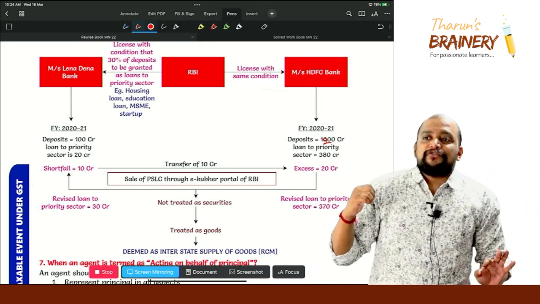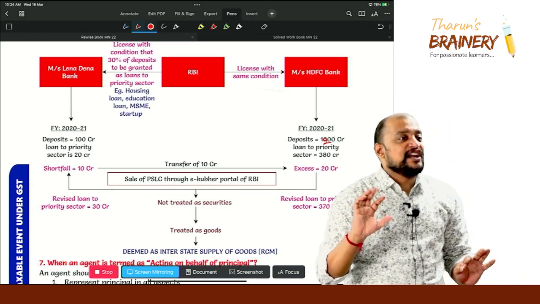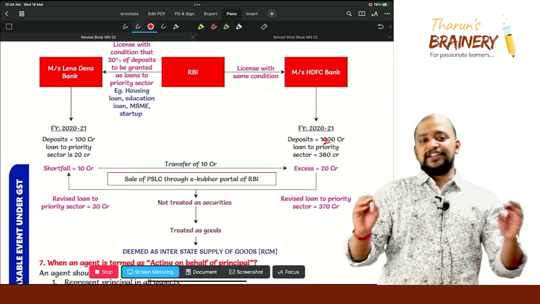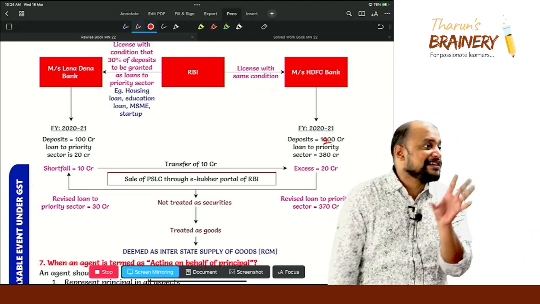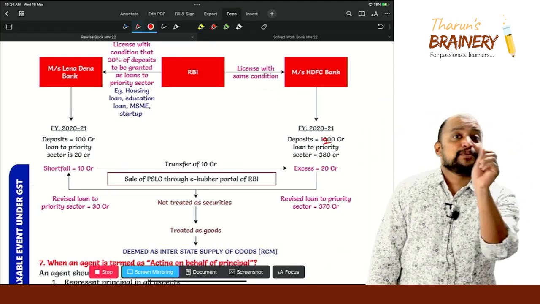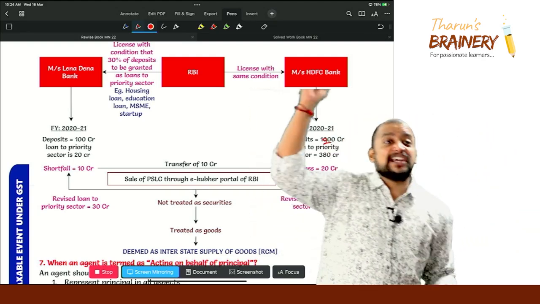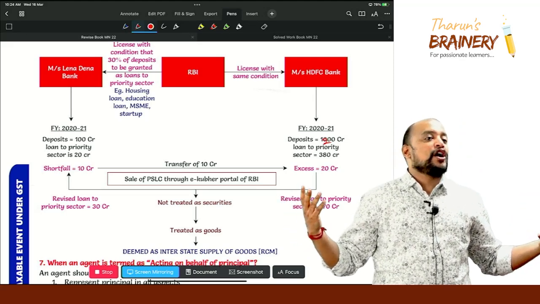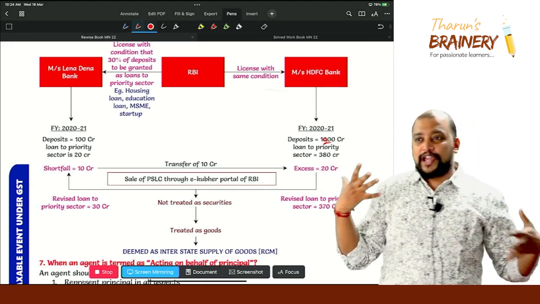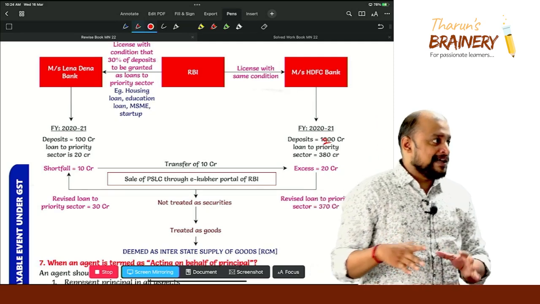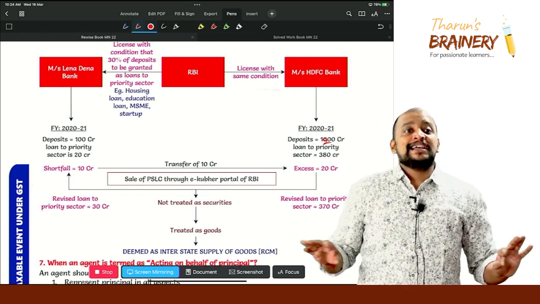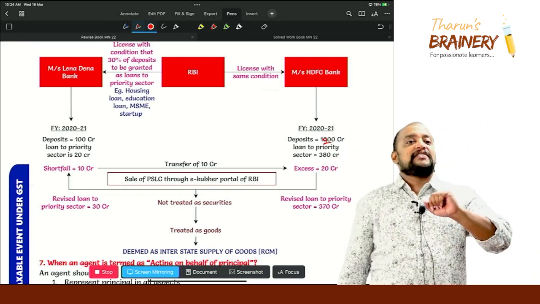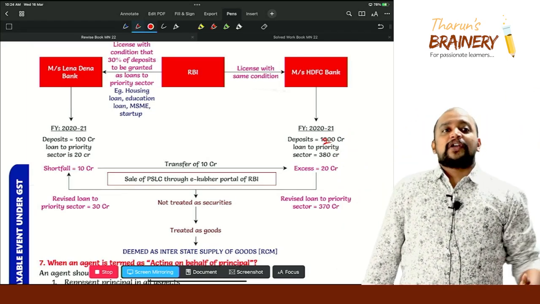Now in this background, that sale of PSLC, sale of priority sector lending certificate. Many people are of the opinion that it is securities, neither goods nor services, but no, it is goods. That is not securities, it is goods. So it will be chargeable to GST, and IGST is payable because as the sale takes place through the e-Kuber online platform, they will not know the location of supplier, place of supply, etc. So this will always be treated as interstate supply and chargeable to IGST, and it is covered under RCM. Okay, it is covered under RCM.